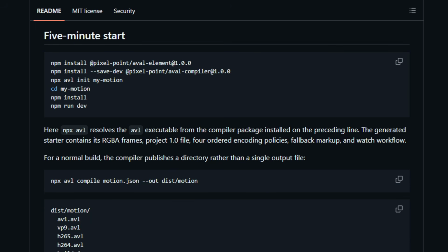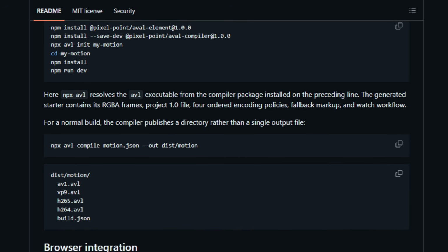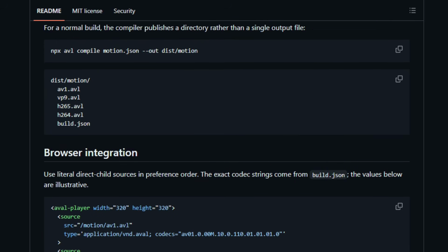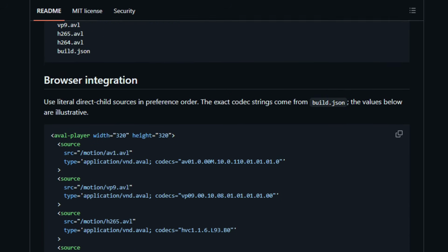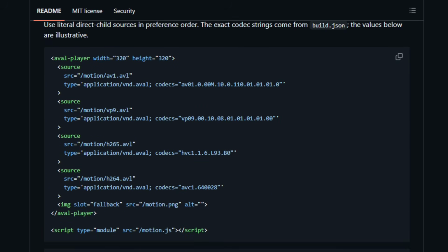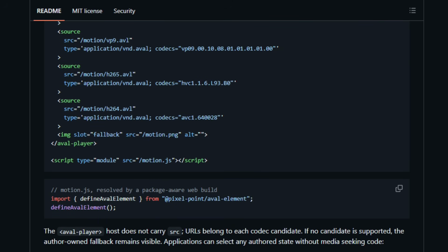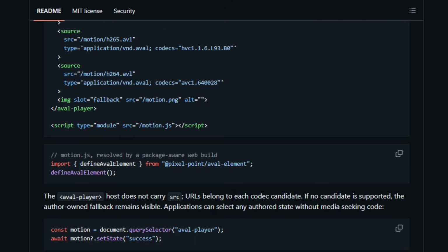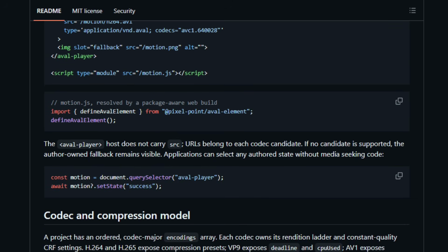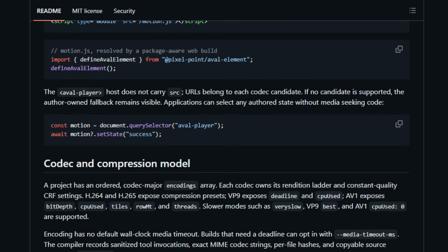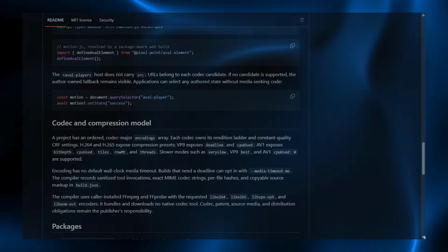Hover, focus, application state, and reversals become routes through that graph, rather than hand-timed seeks, with frame-accurate transitions and packed alpha transparency. You author assets with a compiler CLI and embed them through a player element. It's an early technical preview for web developers building richer motion. Try the playground and watch it loop.